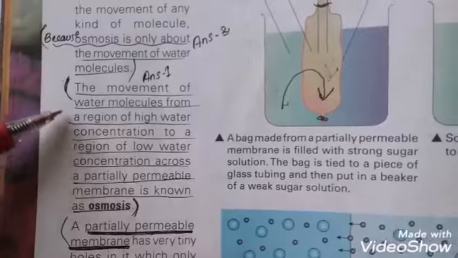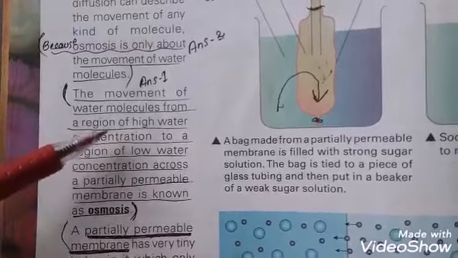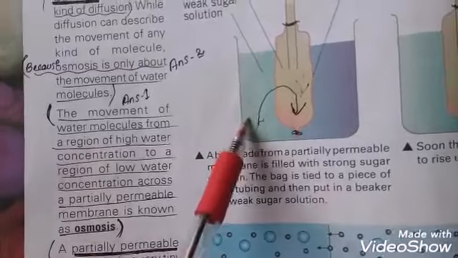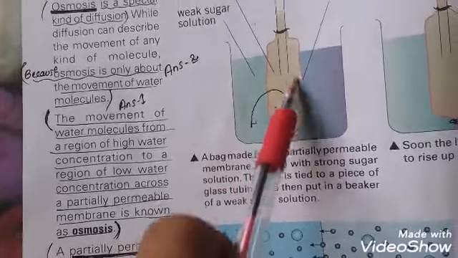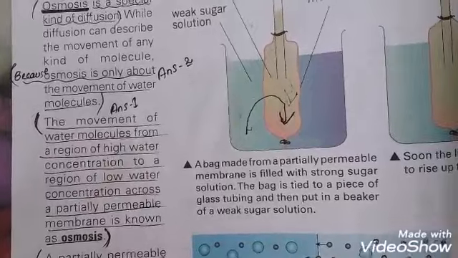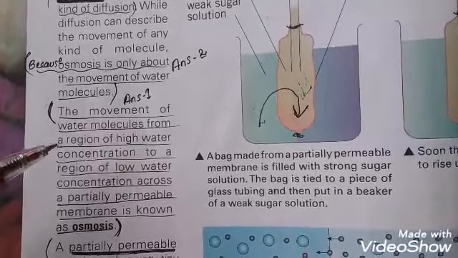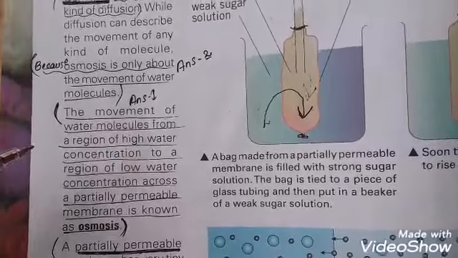Dear students, here is the definition of osmosis. The movement of water molecules from a region of high concentration to a region of lower water concentration through a partially permeable membrane is known as osmosis. And this is the answer of your first question on page number 20.